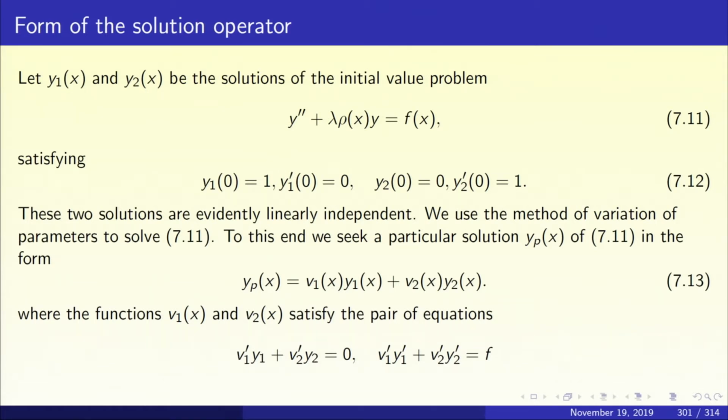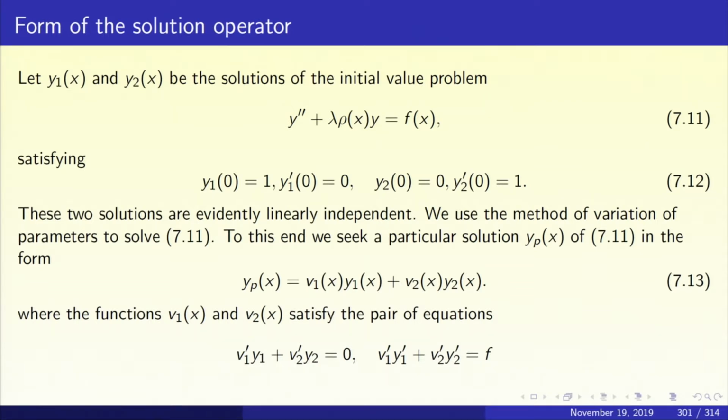What is the Wronskian of y1 and y2? At the origin, the Wronskian is 1. Look at the differential equation. The differential equation has no y prime term, so the Wronskian is constant. So, the Wronskian is everywhere 1, and the solutions y1 of x and y2 of x are linearly independent. So, we have got a complete solution of 7.11, which is a homogeneous equation.